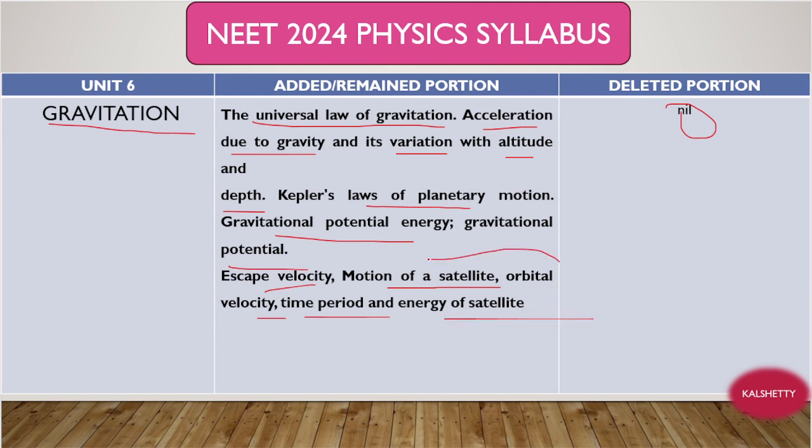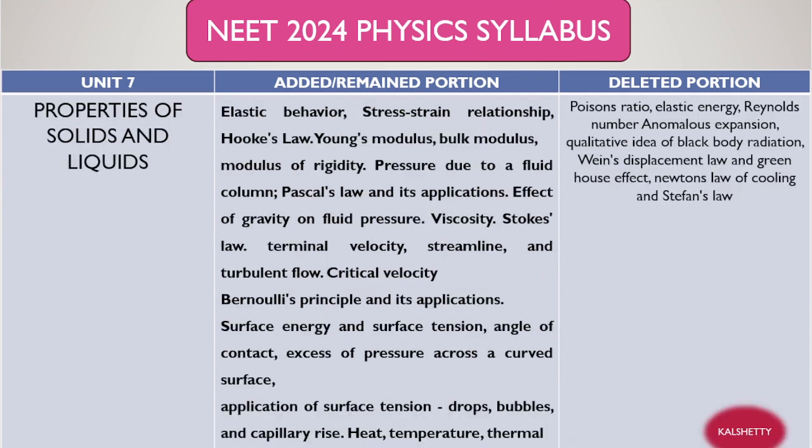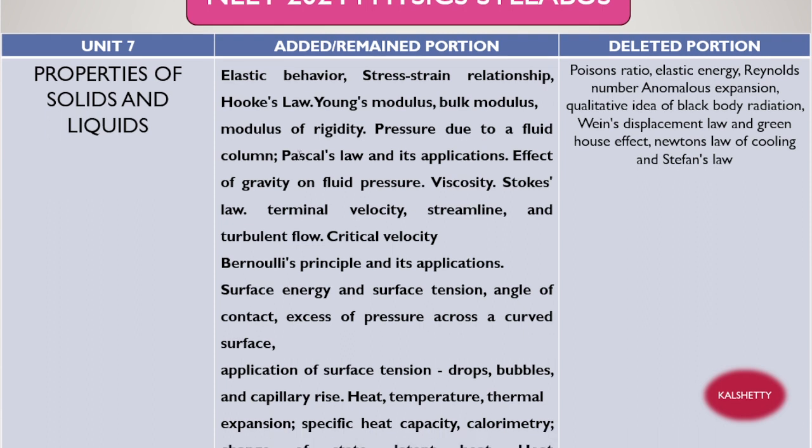I think these topics are very important, because here some formulas are there, and using those formulas you can calculate the time period, energy, and orbital velocity. Here one question will be there for problematic, right? Now we move on to unit 7. Dear friends, I think this video will be very lengthy, and don't consider it boring. If you know the topics very well, it is useful in further studies. That's why I'm going into these details.